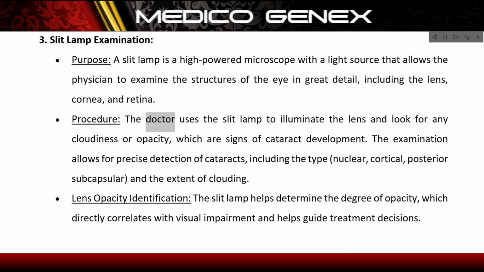Procedure. The doctor uses the slit lamp to illuminate the lens and look for any cloudiness or opacity, which are signs of cataract development. The examination allows for precise detection of cataracts, including the type (nuclear, cortical, posterior subcapsular) and the extent of clouding. Lens opacity identification. The slit lamp helps determine the degree of opacity, which directly correlates with visual impairment and helps guide treatment decisions.